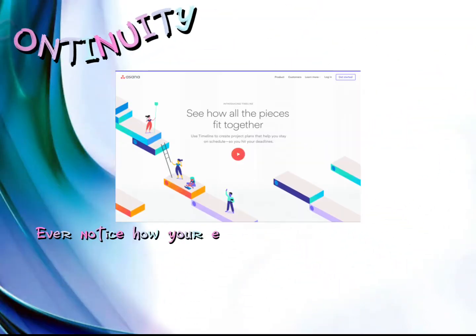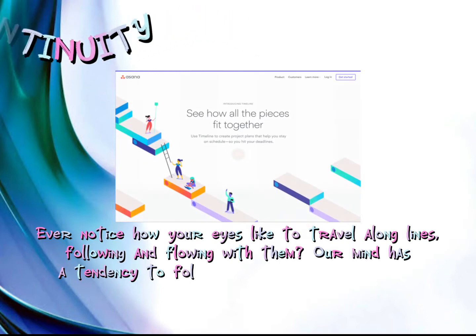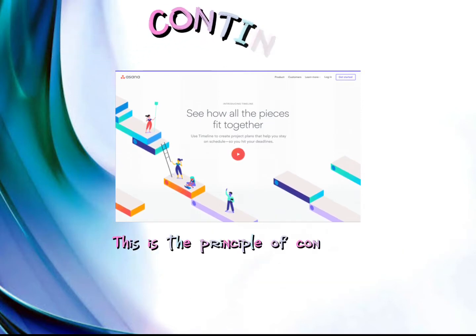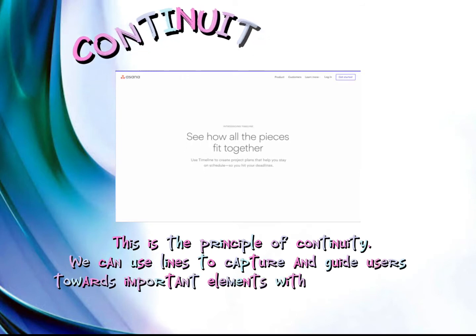Continuity. Ever notice how your eyes like to travel along lines, following and flowing with them? Our mind has a tendency to follow paths and group elements that are aligned with each other. This is the principle of continuity. We can use lines to capture and guide users towards important elements within an interface.